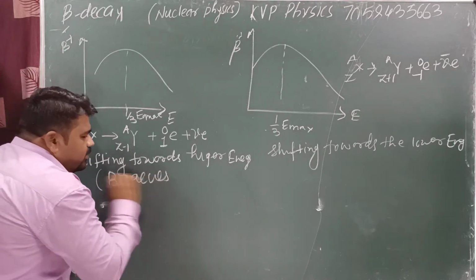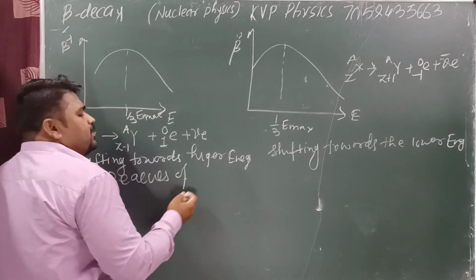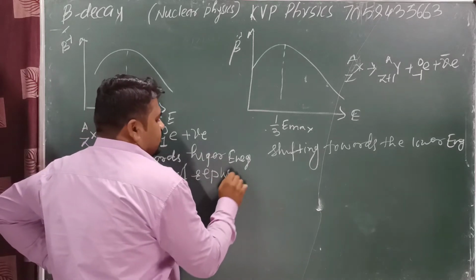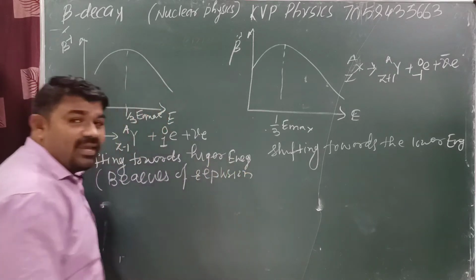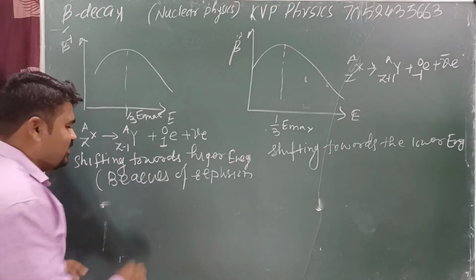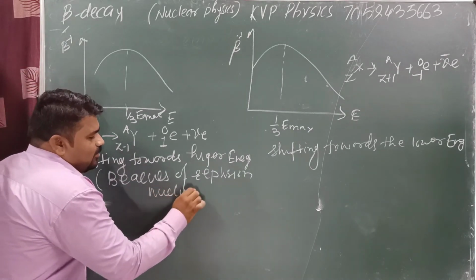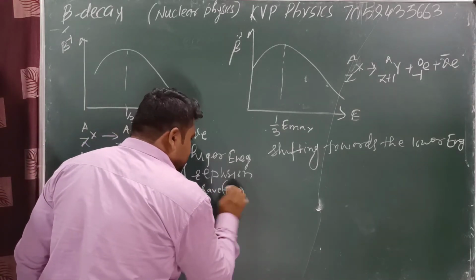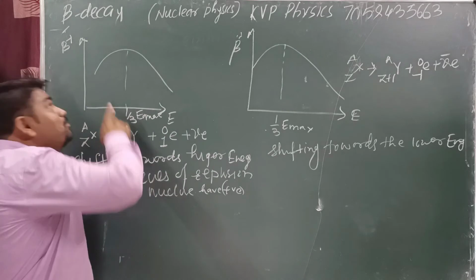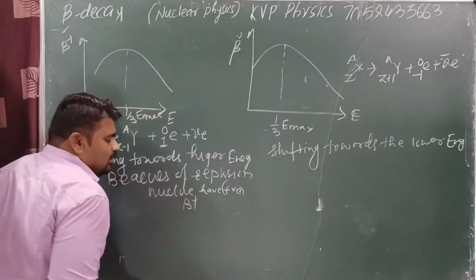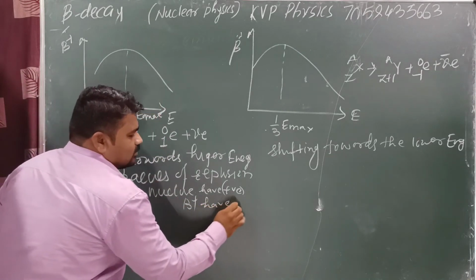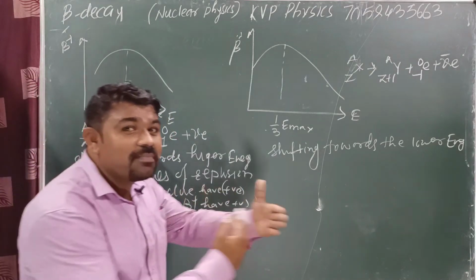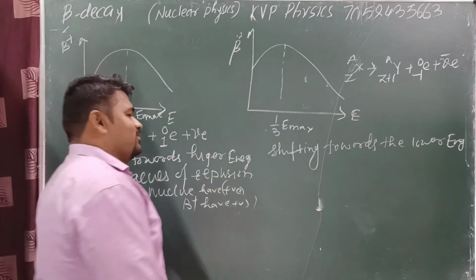What is the cause of this? Because of repulsion. Why will repulsion take place? Because the nucleus has positive charge and positive nature, and beta plus also has positive nature. Beta plus has positive. Yes or no? Positive, attraction or repulsion? Positive repulsion.